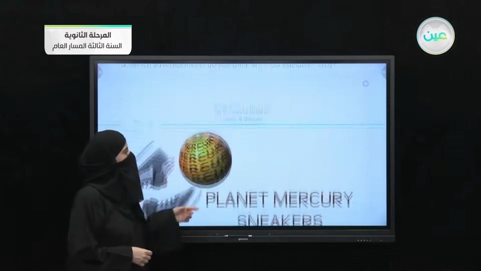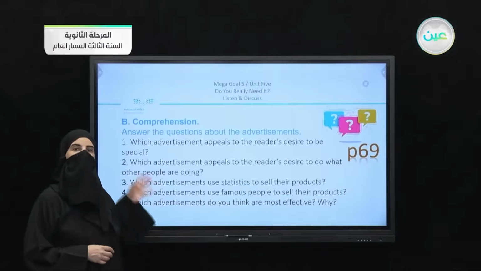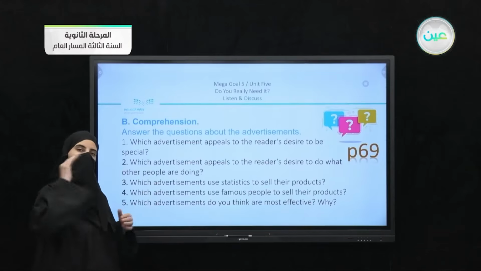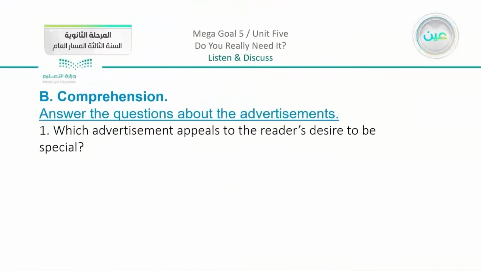Now in the book we do have the discussion questions here on page number 69. They are comprehension questions, and we are going to go by them one by one. So we have the first question here. Which advertisement appeals to the reader's desire to be special? So just think about the 5 advertisements that I just mentioned: the car, the shampoo, the detergent, the water, and also the sneakers.